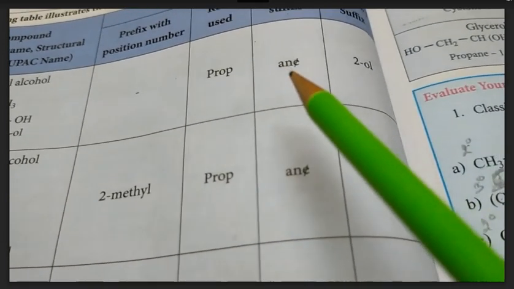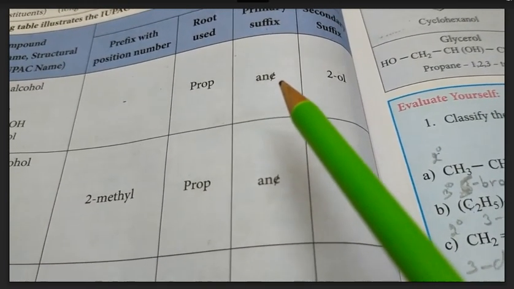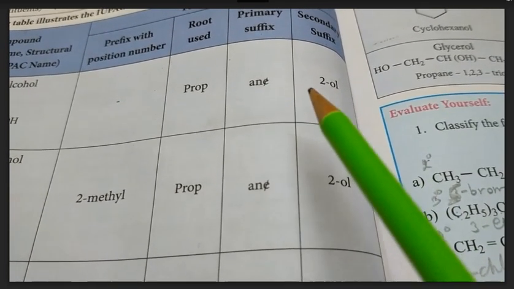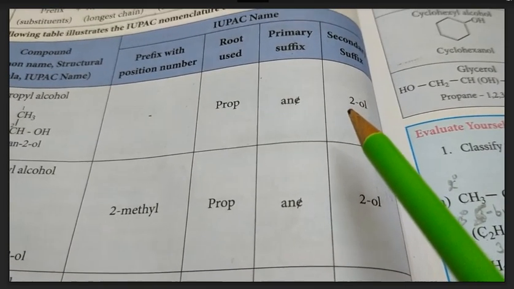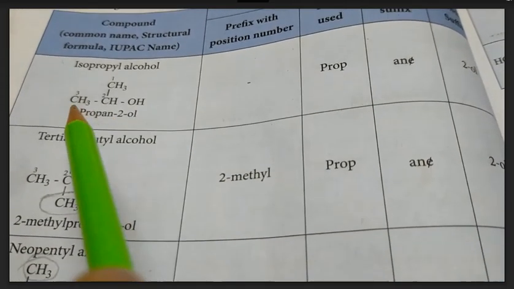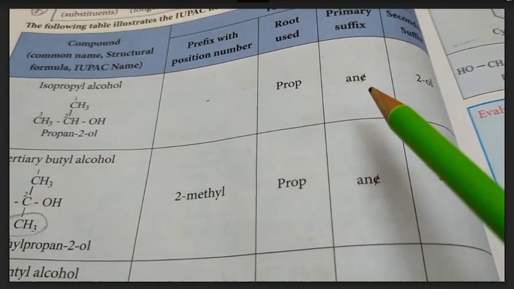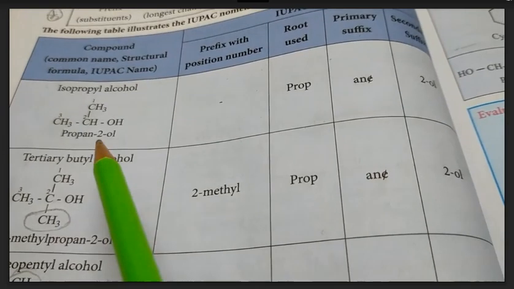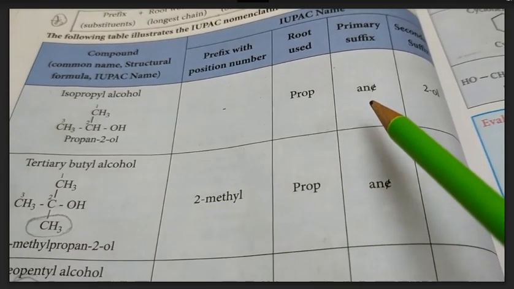By that time the E has to be struck out, because in English grammar two vowels should not come together. So that is why if that digit 2 is brought to the front of the name, then the E has to be cancelled out. So 2-propanol, like that. If you write propan-2-ol, the E need not be struck out.